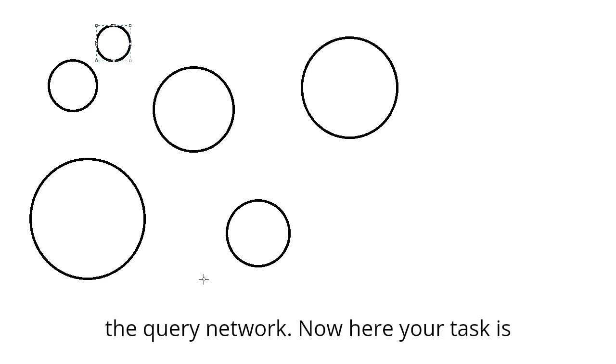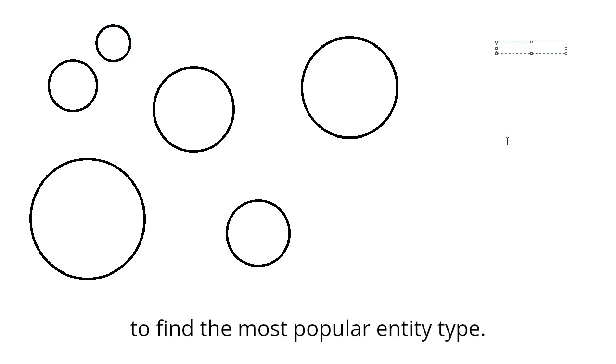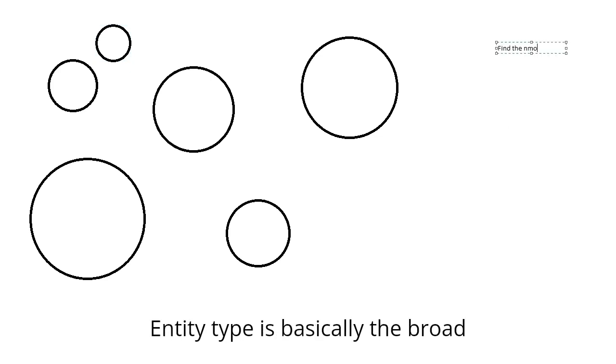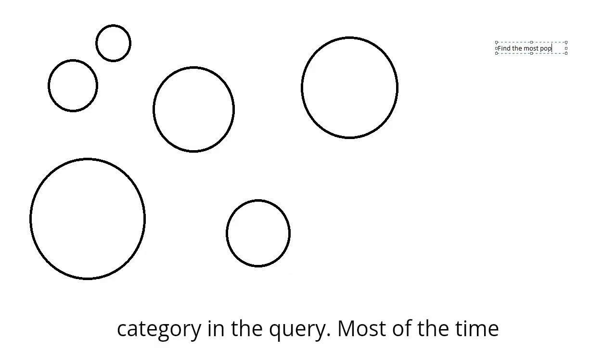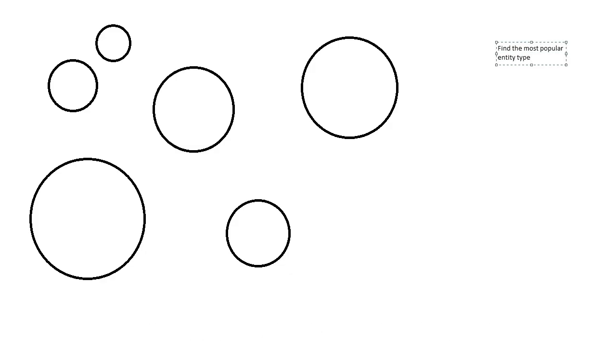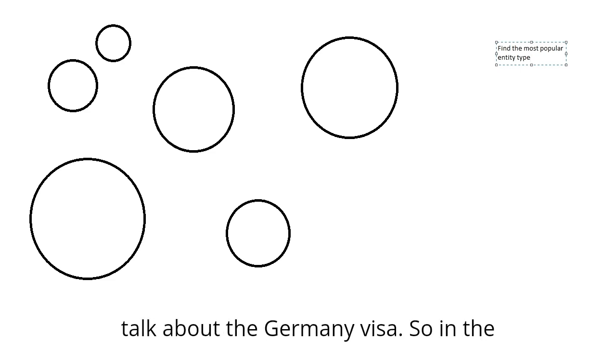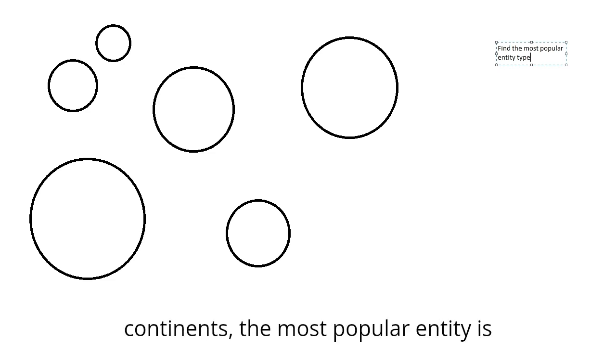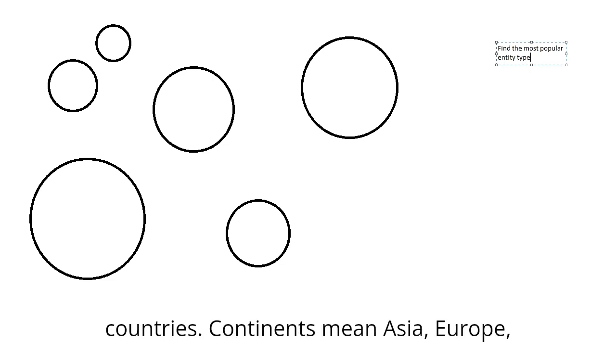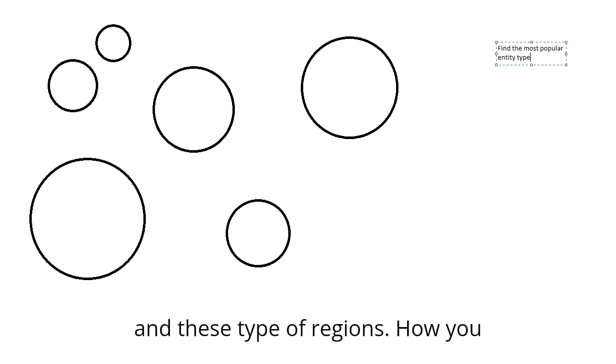Now here your task is to find the most popular entity type. Entity type is basically the broad category in the query. Most of the time it is country. So in this context, they talk about the Germany visa. So in the continents, the most popular entity is countries. Continents mean Asia, Europe, and these types of regions.